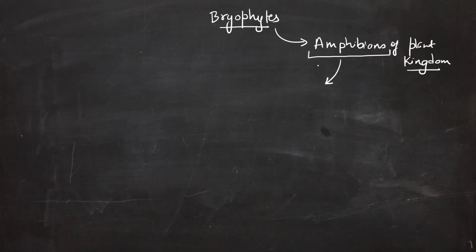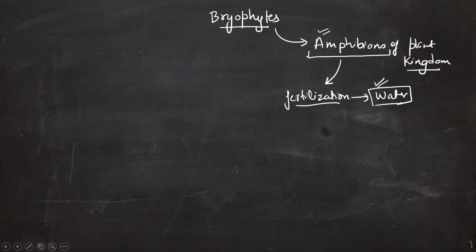Amphibians have a characteristic that fertilization takes place in water, and that's why water becomes essential for their fertilization. This characteristic is also found in the amphibian category of the animal kingdom. So they resemble amphibians only in one aspect.